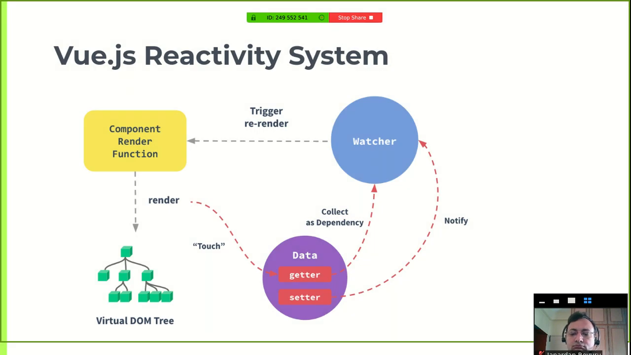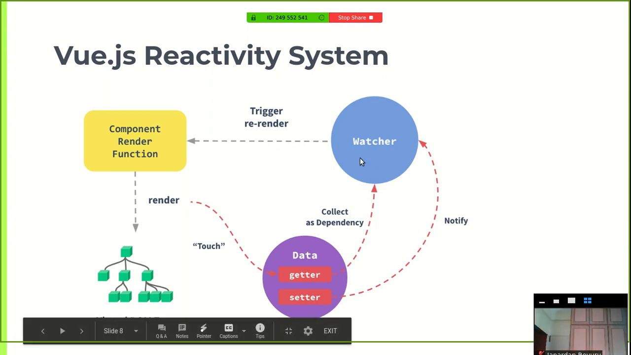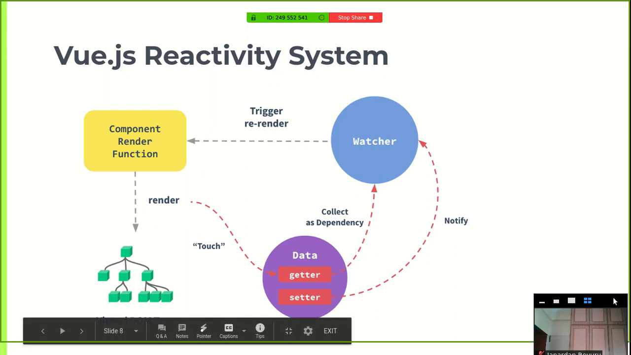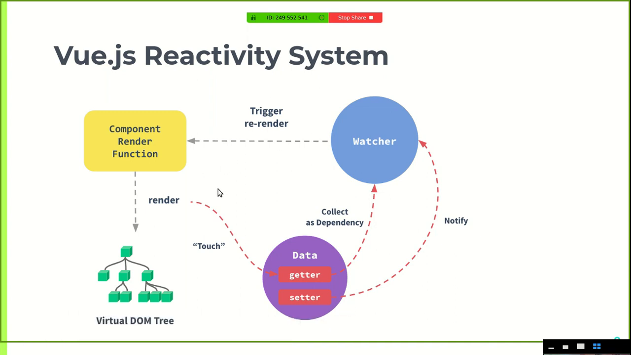So if you have ever read about Vue.js reactivity, you must have come across this very famous diagram. I'll explain it to you in a particular way, explaining each cycle from the very beginning. Starting off with the first render, whenever there's a first render in Vue.js, all the properties that are being used in the DOM